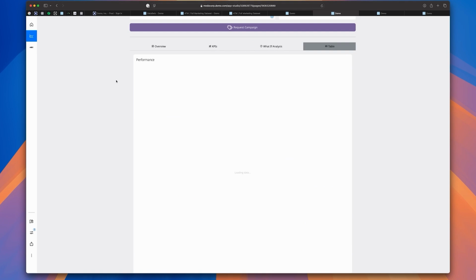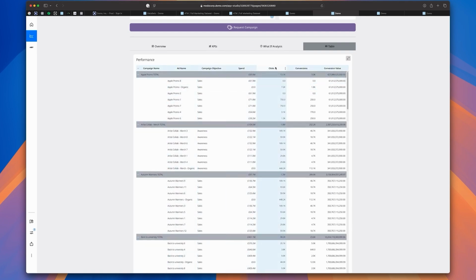Finally, we have elements such as tables where we can create summaries. These can be exported and distributed via PowerPoint, email, and Excel, and so forth.